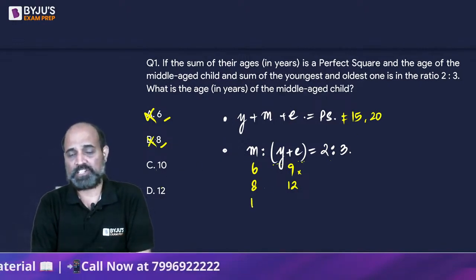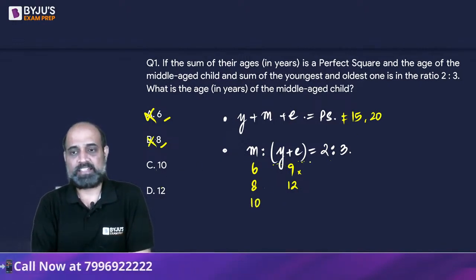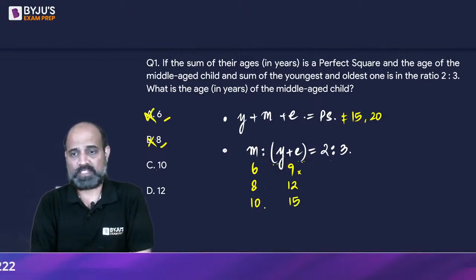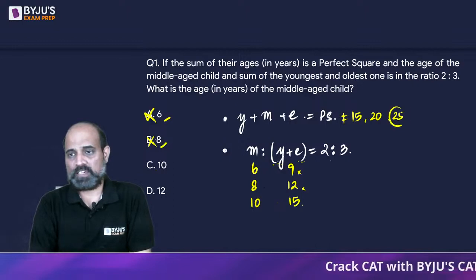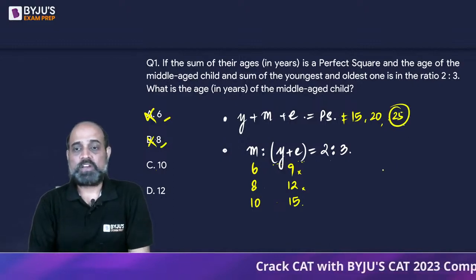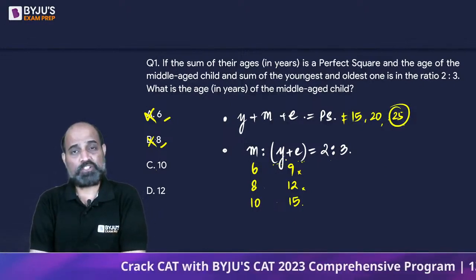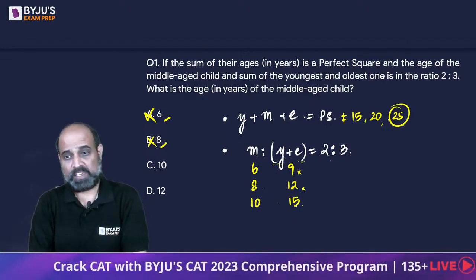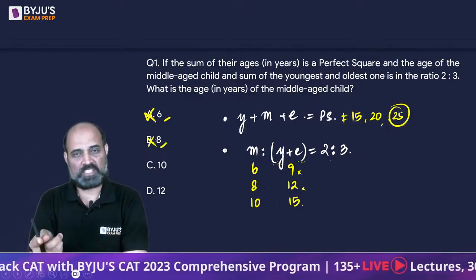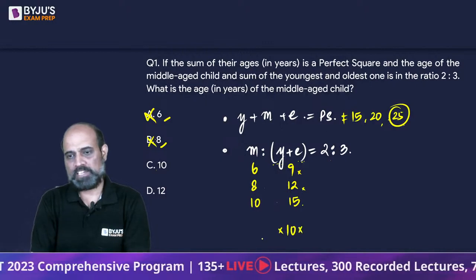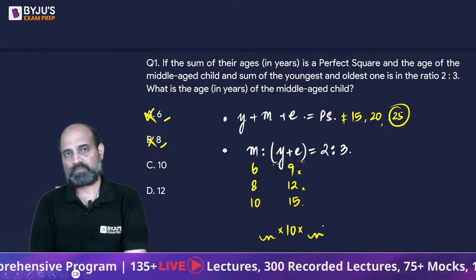Suppose we take the age of the middle child as 10, and the youngest plus eldest sum is going to be 15, so 10 is to 15 is 2:3. Then the total sum is going to be 25, which is a perfect square. Now, this is not enough. If the sum of the youngest and eldest is 15, what should be their ages such that the product is 360? So one is 10, how do we break up the other two?